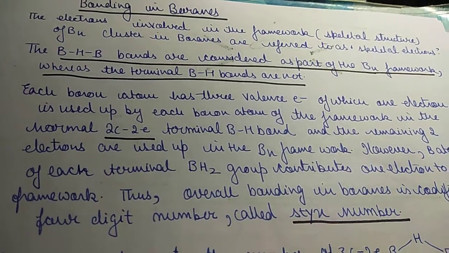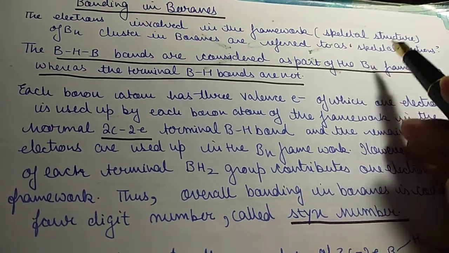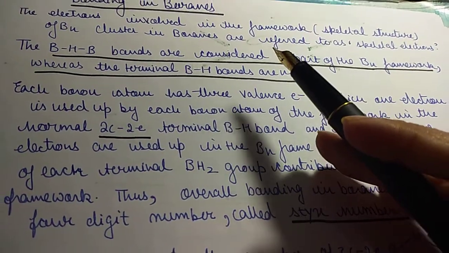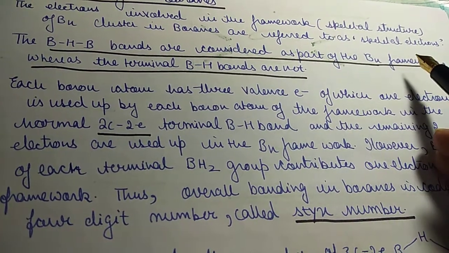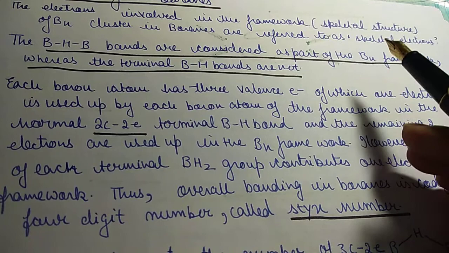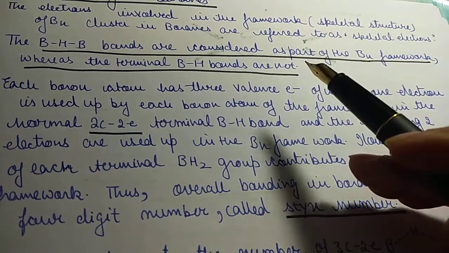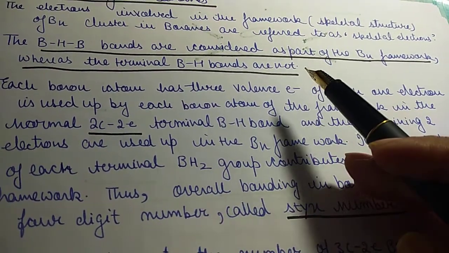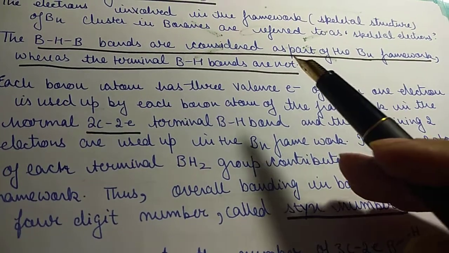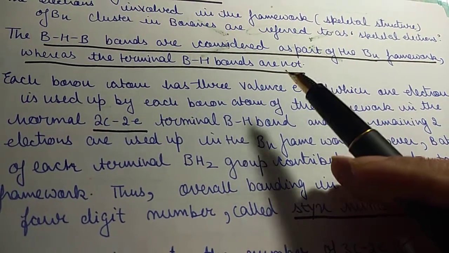Now the electrons which are involved in the framework, that is the skeletal structure of the BN cluster in boranes, are referred to as skeletal electrons. Means all the electrons which are involved in the framework. The BHB bonds are considered as part of the BN framework, whereas terminal BH bonds are not.